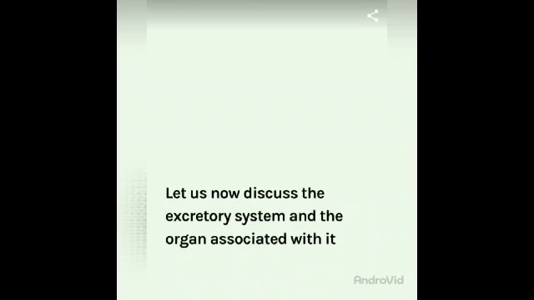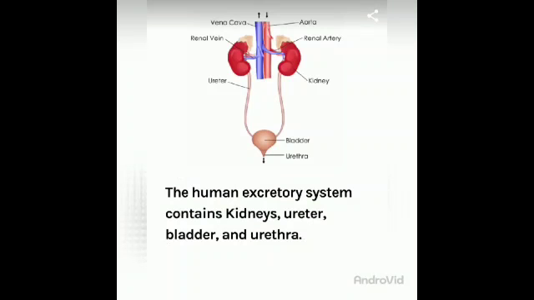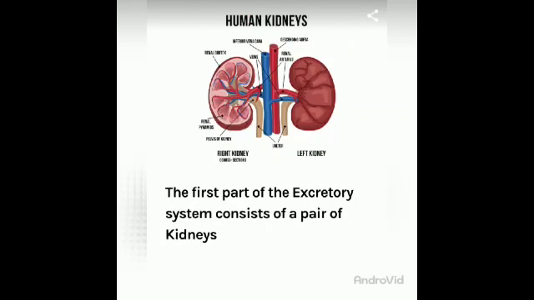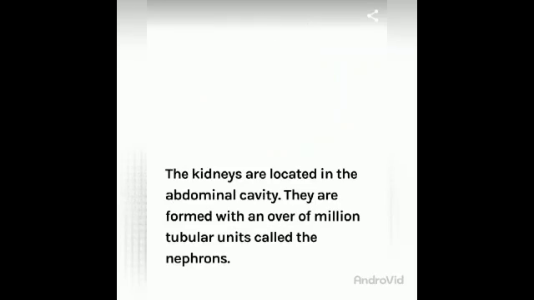Let us now discuss the excretory system and the organs associated with it. The human excretory system contains kidneys, ureter, bladder and urethra. The first part of the excretory system consists of a pair of kidneys. Here you can see the human kidneys and the cross section of the kidney. It is basically divided into two main parts, renal cortex and renal medulla.